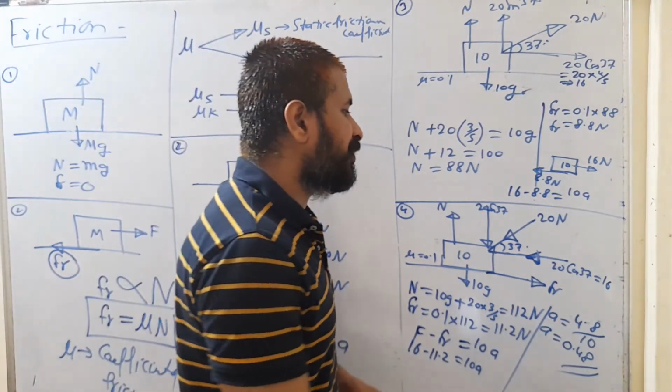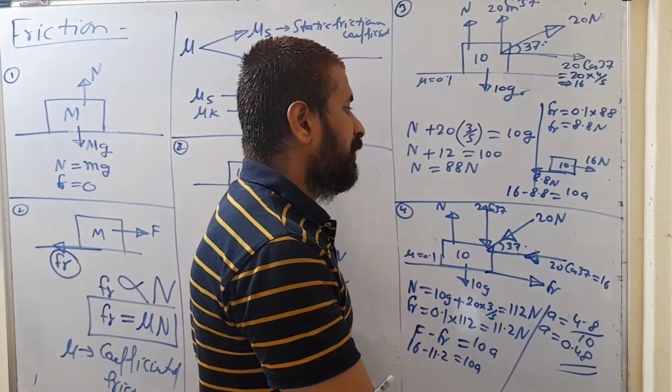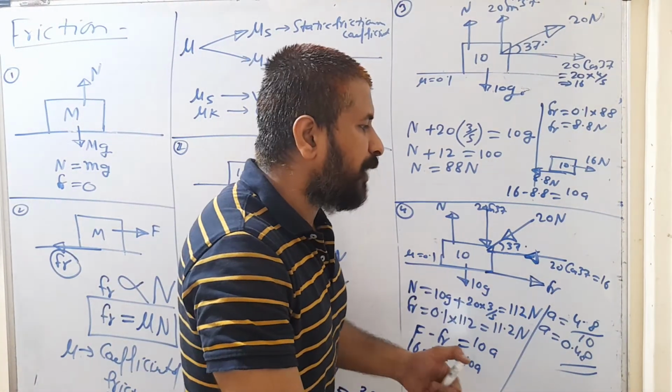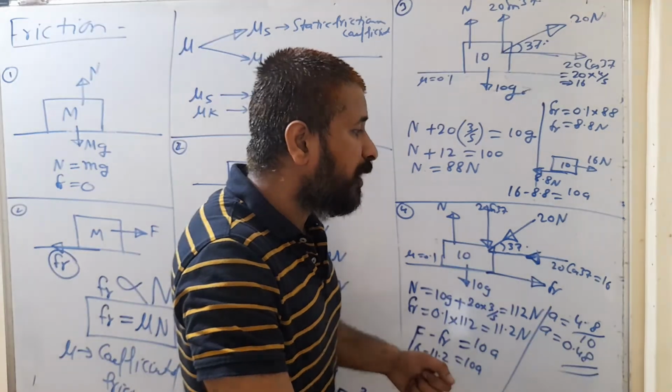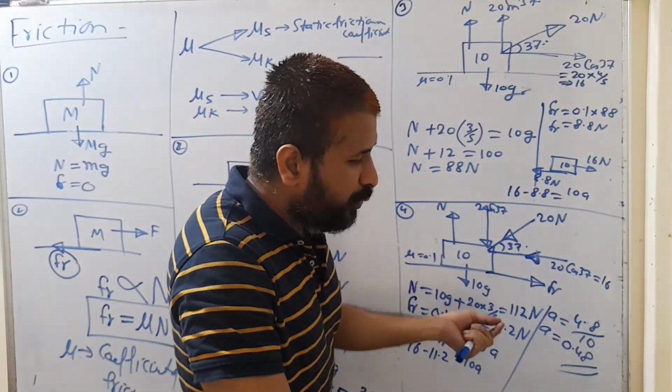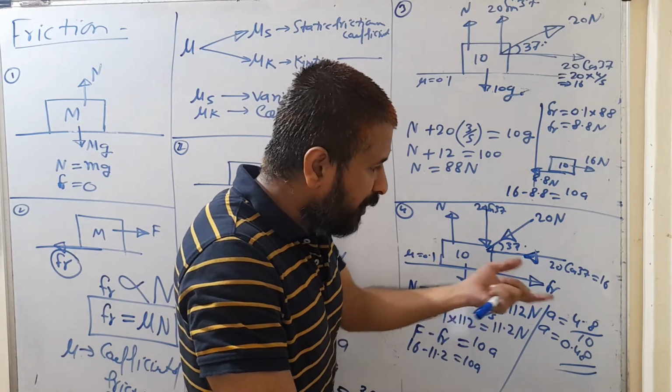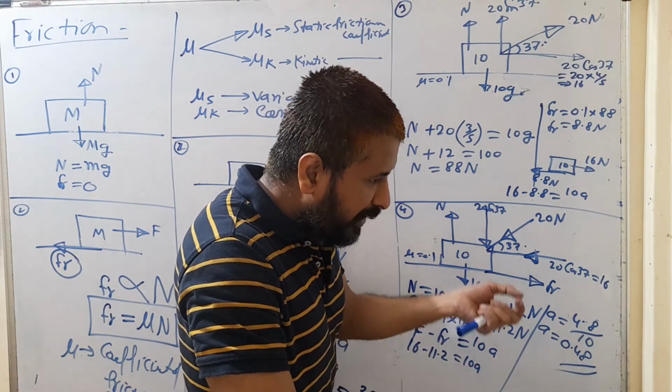Suppose the block is stationary and we are not applying any force. So when the block is stationary and you are not applying any force, no friction is required. At that time the frictional force will become 0. But mu n, if you are calculating mu n, you can calculate it for a stationary body also. For a stationary body also you are going to get mu n.